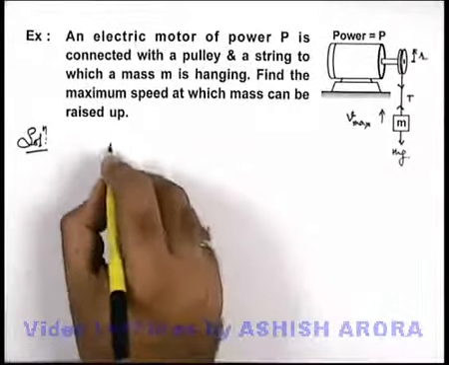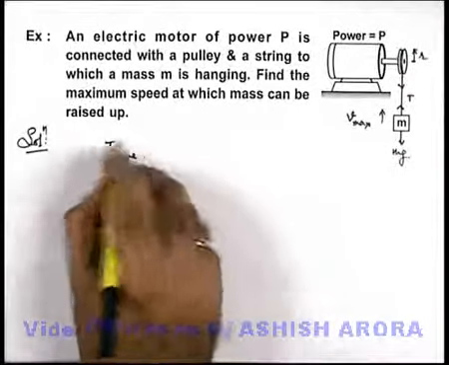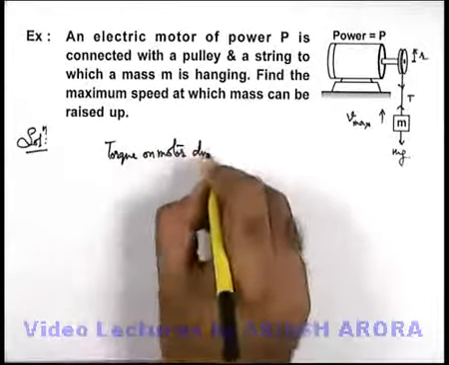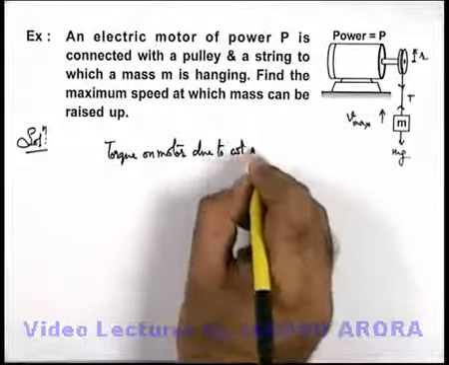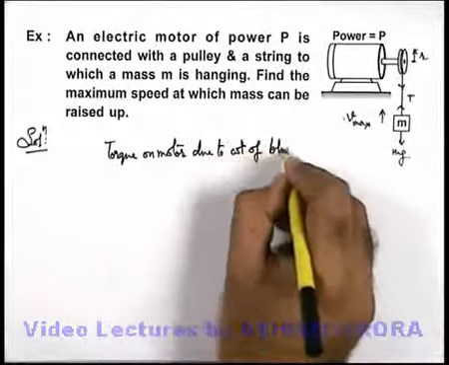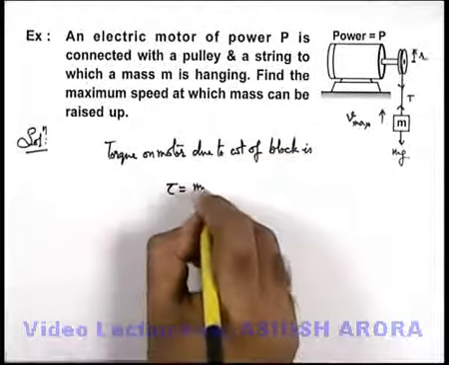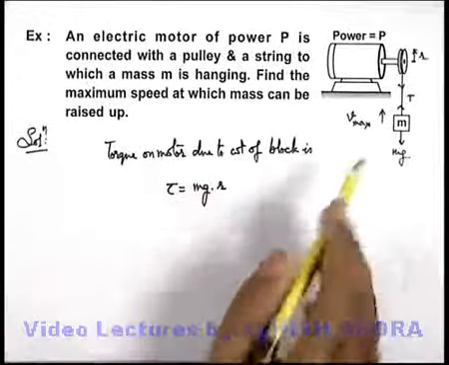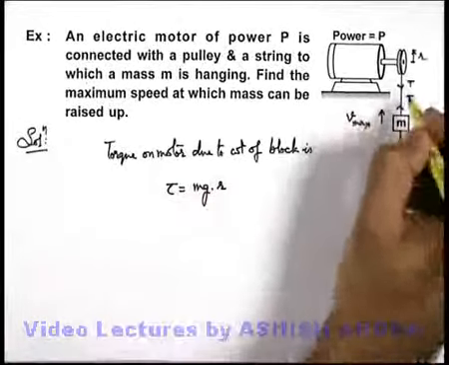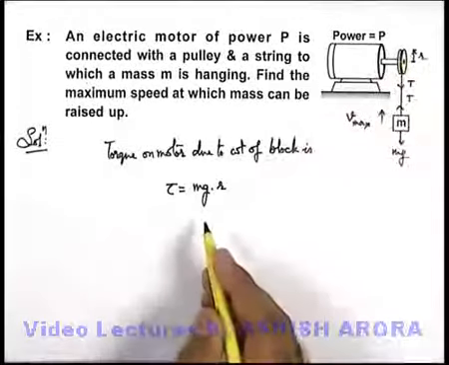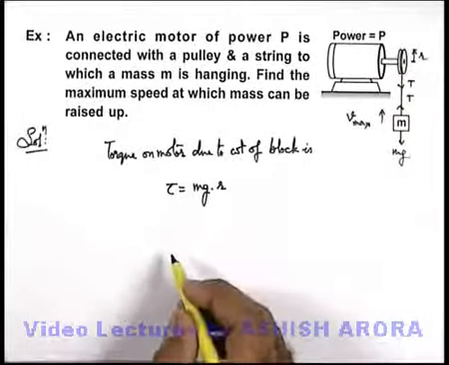So the torque on the motor due to the weight of the block will be mg into r, because the tension acting on the pulley equals mg and the radius of the pulley is r, so torque will be mgr.